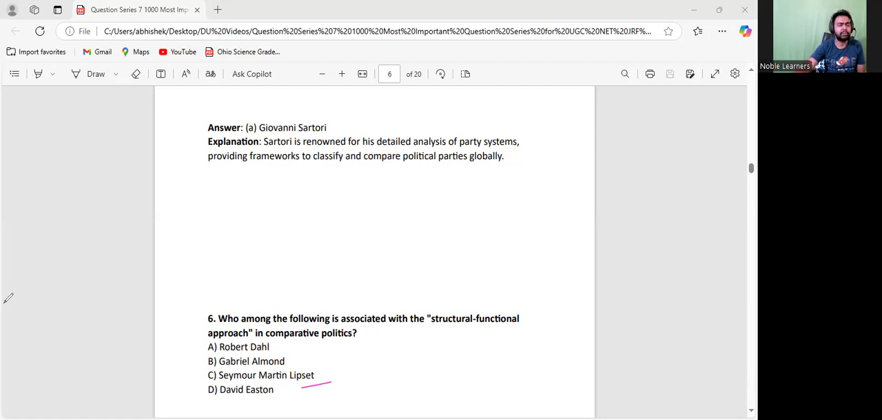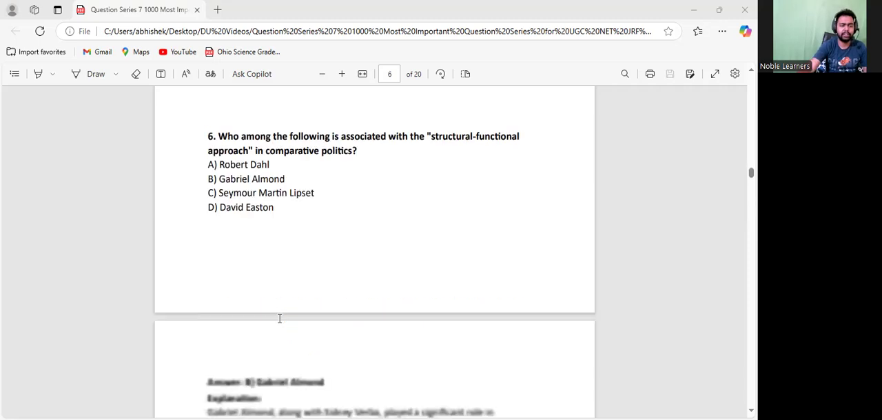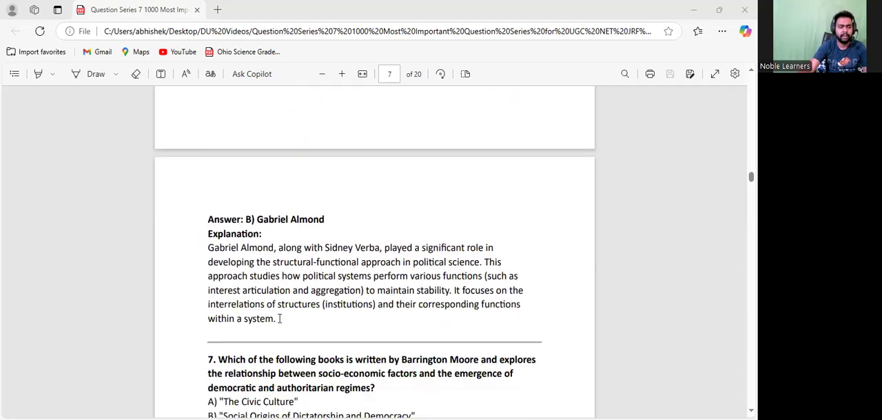David Easton is the pioneer of the system model, and Robert Dahl is associated with polyarchy. Polyarchy is a concept which argues that power is scattered in different groups in the society. It is not just one group which is controlling the power; there are many more groups which are controlling the power. So this is what the model of polyarchy is all about. Okay, now let us go to the next one.